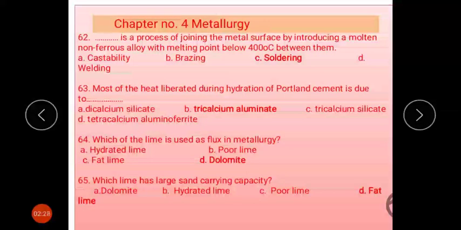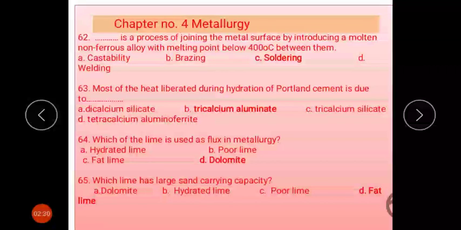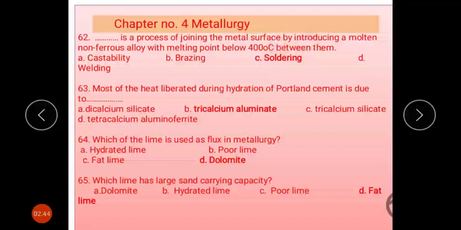Dash dash is the process of joining metal surfaces by introducing a molten non-ferrous alloy with a melting point below 400 degrees Celsius. As we just saw in the previous slide, above 400 degrees Celsius is brazing and here it is below 400 degrees Celsius, that's why it is called soldering. Most of the heat liberated during the hydration of Portland cement is due to tricalcium aluminate.